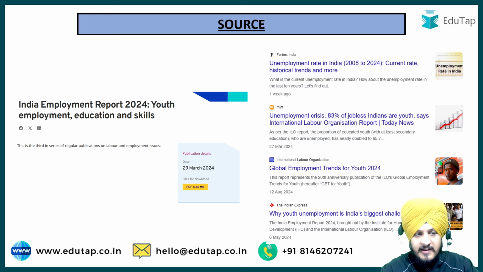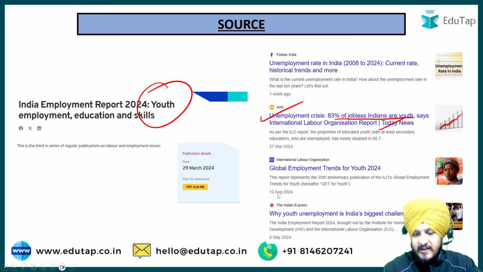And this portion was very specifically covered in different newspapers and news articles. You can see in the Live Mint, 83% of the jobless youth are Indians, and it talked about this point. Then in the Indian Express also, you can see that unemployment is India's biggest challenge.